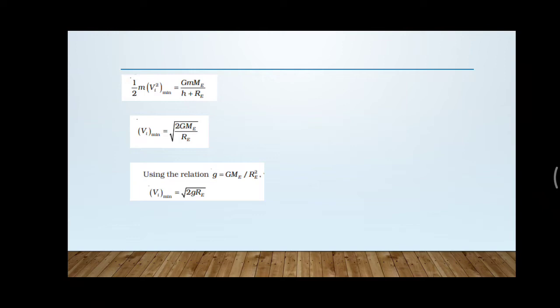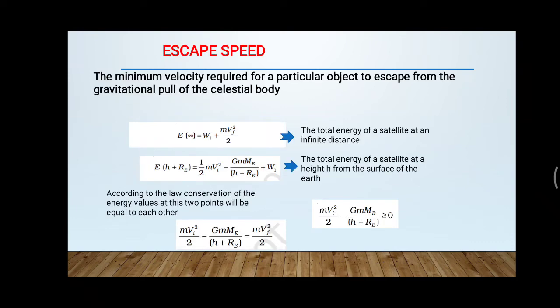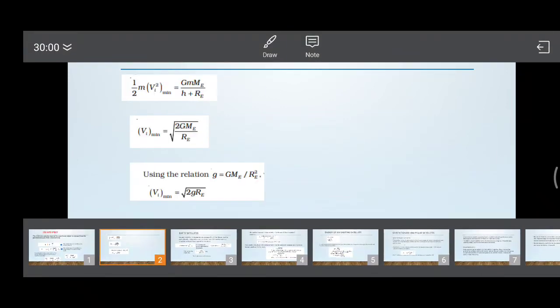Now this greater than or equal to sign you can make an equal sign by applying vi as a minimum value. When you apply the vi minimum, the greater than or equal to sign becomes an equal sign, and you can make it an equation. So half m vi square minimum is equal to GMe m divided by h plus RE. Solving this, you will obtain vi minimum as root of 2GMe divided by RE.